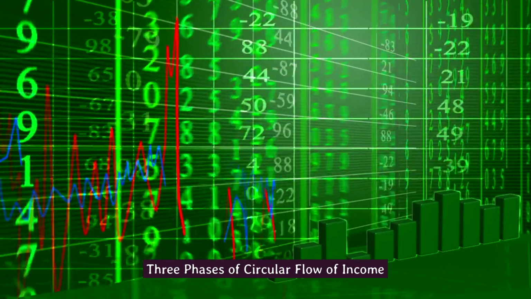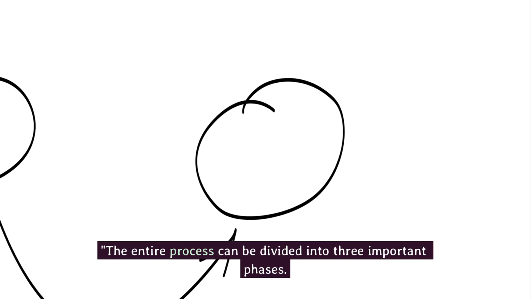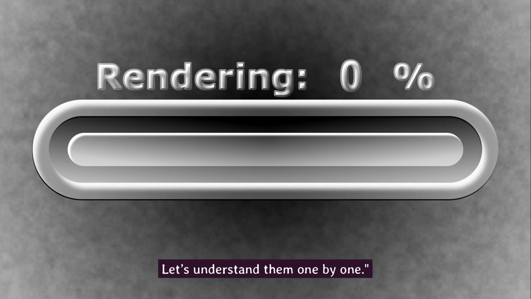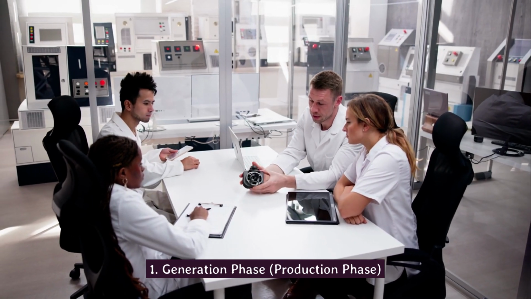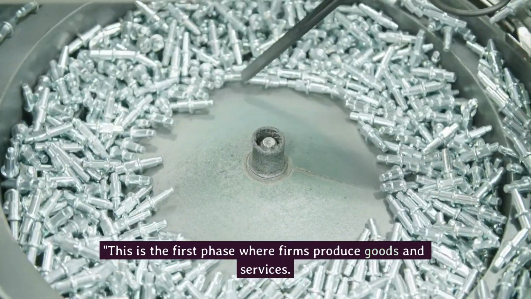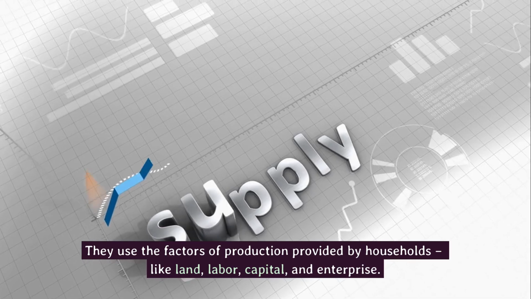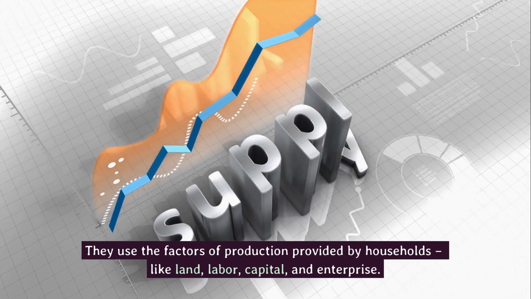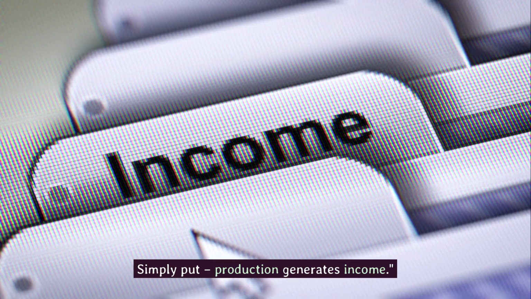3 phases of circular flow of income. The entire process can be divided into 3 important phases. Let's understand them one by one. 1. Generation phase, production phase. This is the first phase where firms produce goods and services. They use the factors of production provided by households, like land, labor, capital, and enterprise. Simply put, production generates income.